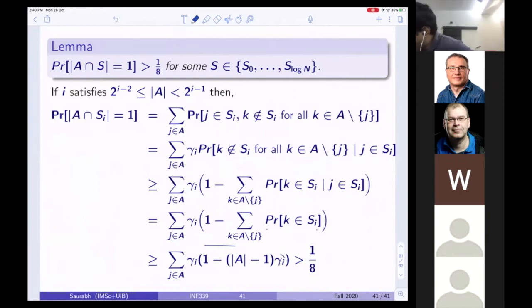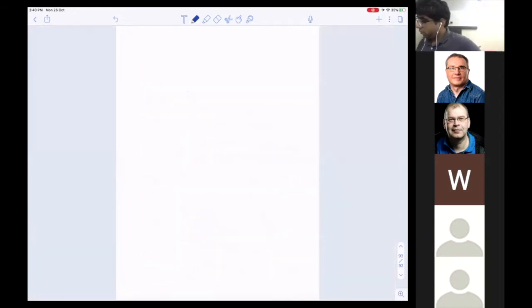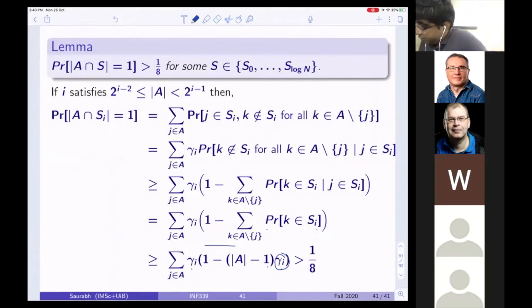Well, this is gamma I. And so for each of them, how many such objects are there? 1 minus mod A minus 1 times gamma I times gamma I. Okay, let's see. Okay, leave it here and let's see what happens.